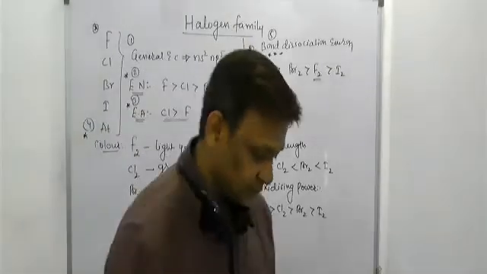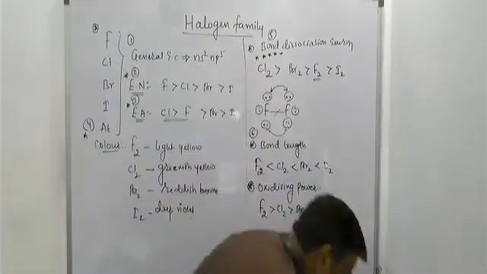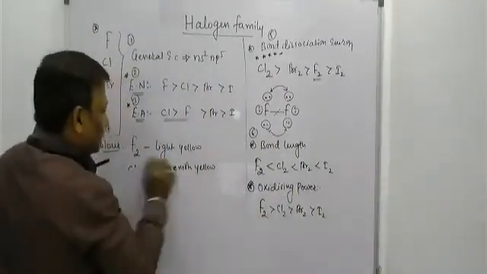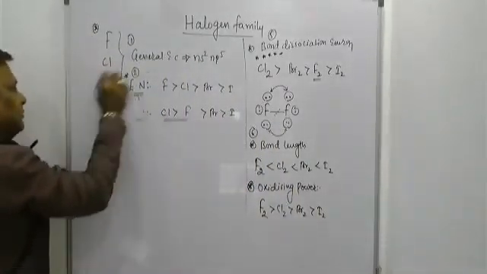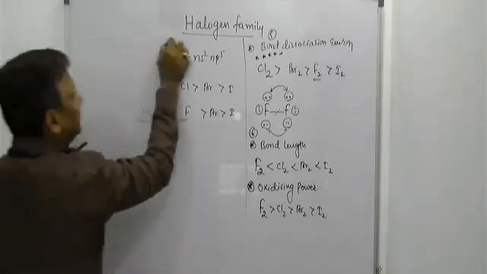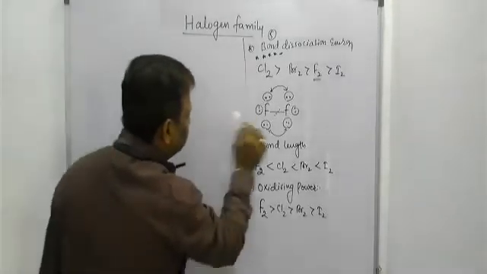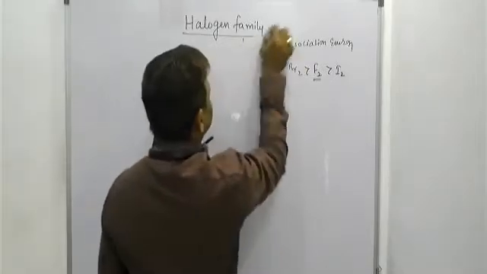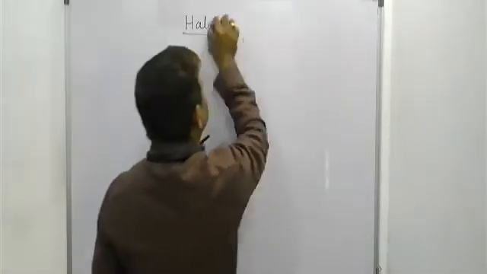Clear, beta? Any doubt? Now, after this, the remaining property of these 17 group elements is chemical property.